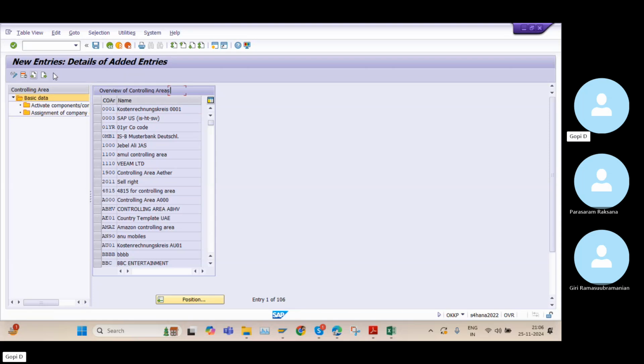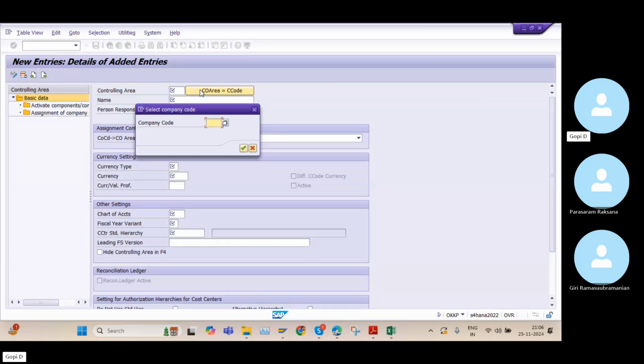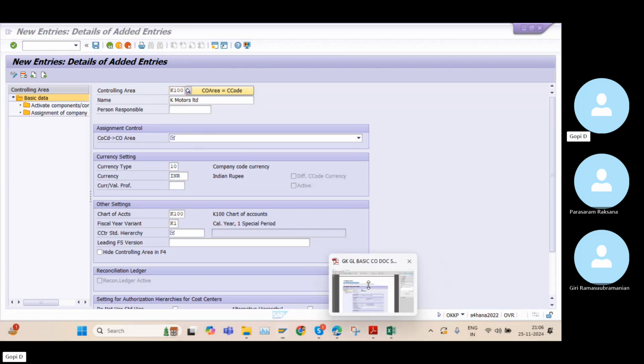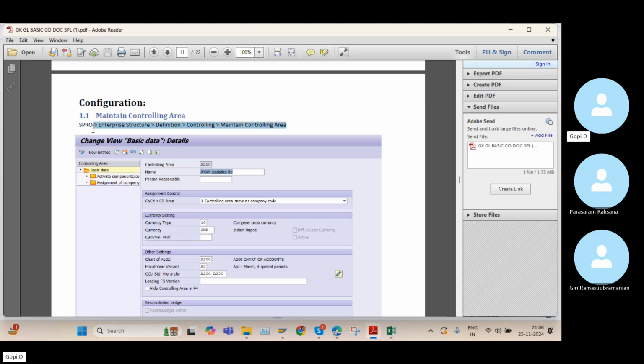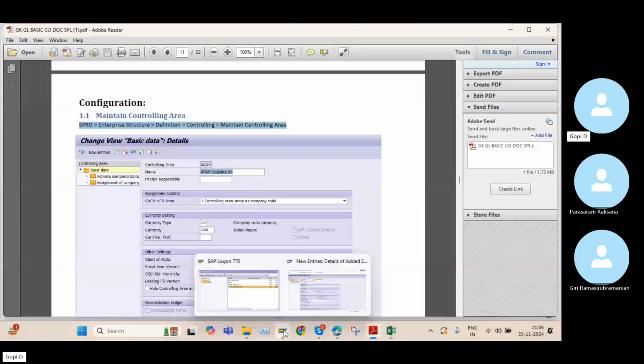Now I need to go to new entries in the OKKP T-code. Here there is an option, controlling area to company code. I selected this one, because I need to maintain my company code as my controlling area as well. In our material I mentioned this, and in the Excel sheet I mentioned the T-code.